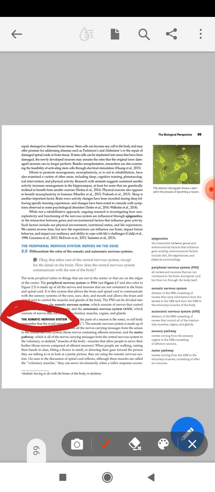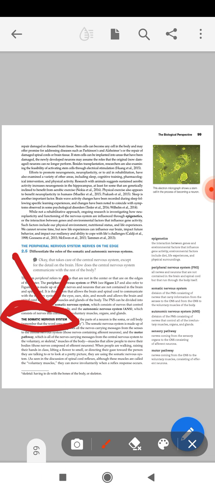That's not automatic, that's why it is known as the somatic nervous system. It consists of a sensory neuron, a motor neuron, and a relay neuron. What we talked about in reflex arcs may be considered part of the somatic nervous system.